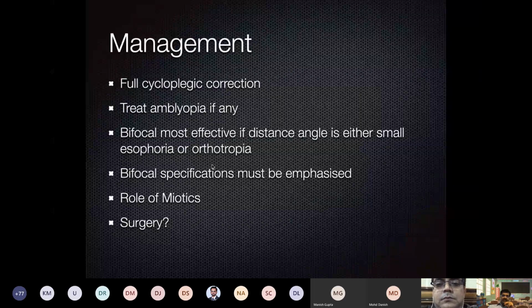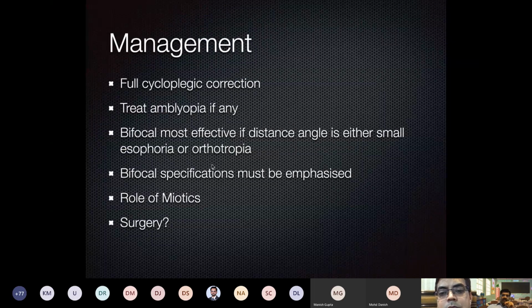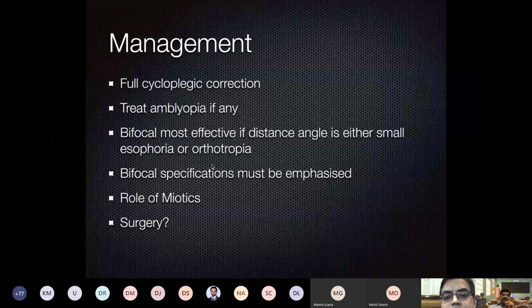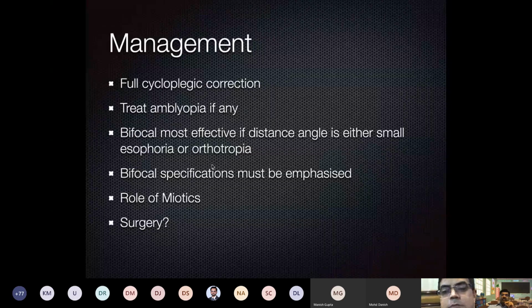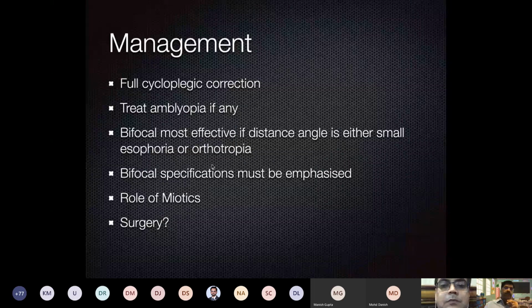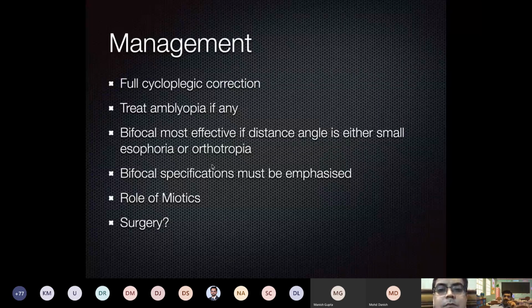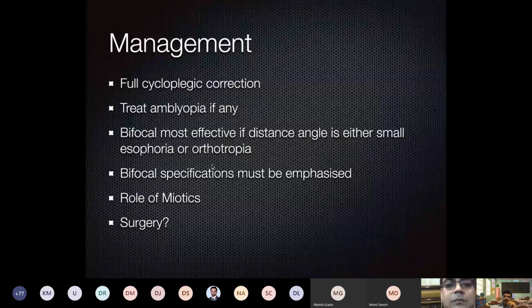So again, management is full correction, amblyopia treatment if any, and bifocals, which I've discussed already. Bifocal specification must be emphasized. Many times the opticians themselves don't know what we have written. They will make either a normal bifocal or they may call from the shop itself to ask what is to be done. So it is important that in the glass prescription itself, we draw the bifocal line, that it has to be at this level.